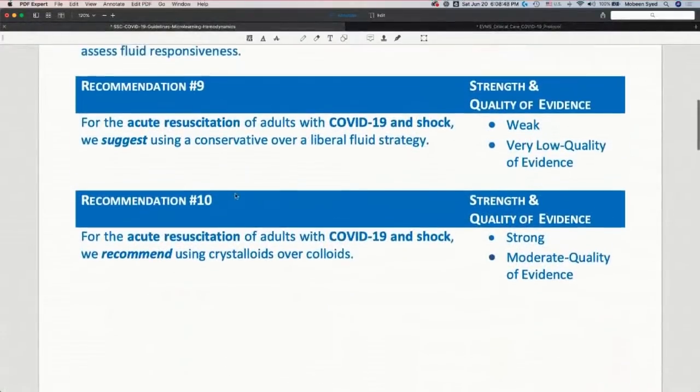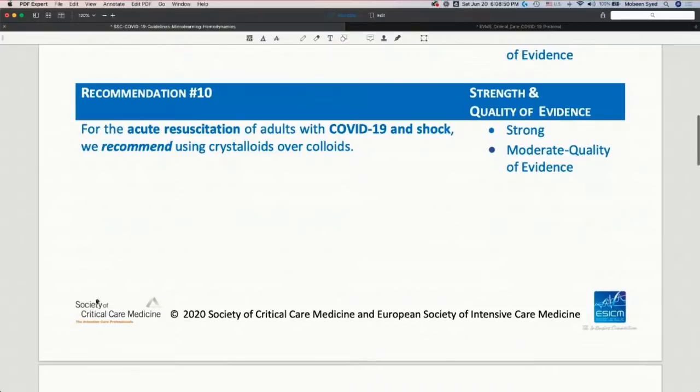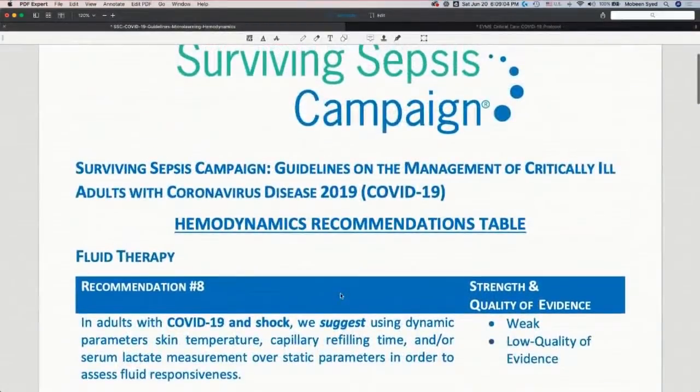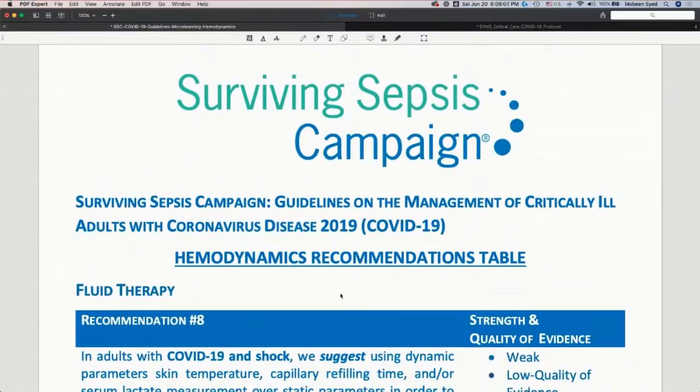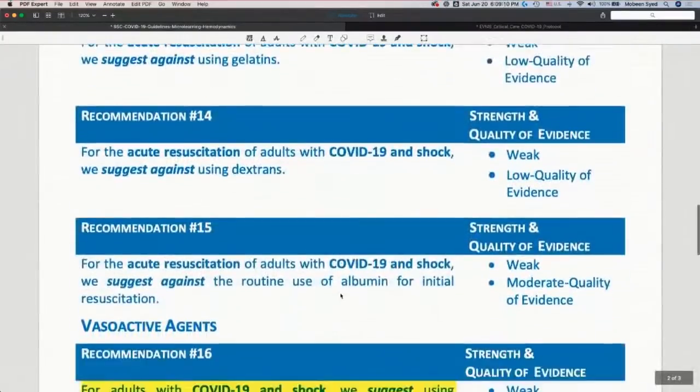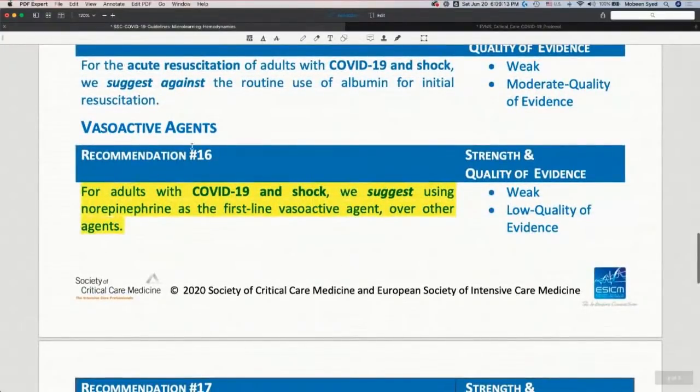The second thing is this document by the Society of Critical Care Medicine and the European Society of Intensive Care Medicine. I called it clinical care, but this is critical care. If you go through their recommendations for sepsis management, look here: vasoactive agents. Vasoactive agents are those agents that help move the blood vessels. What we need in shock is for the blood vessels to become contracted. This is why they're called vasoactive. They make the blood vessels move.